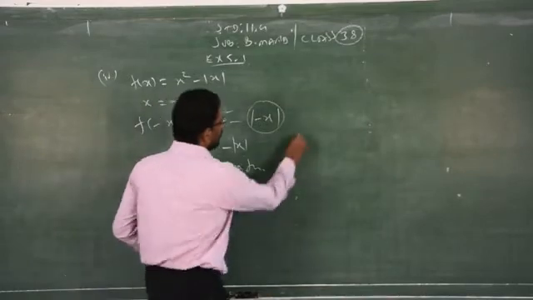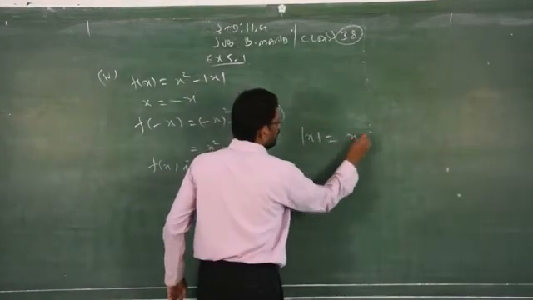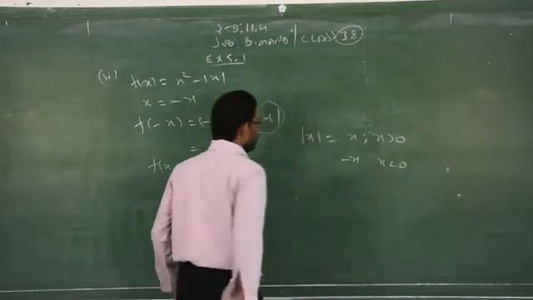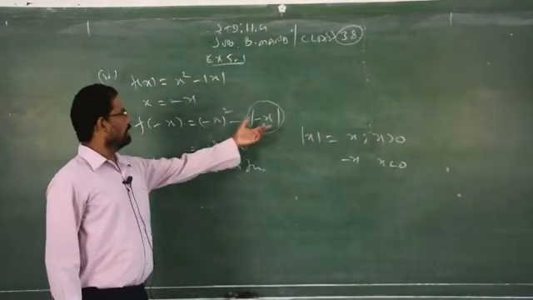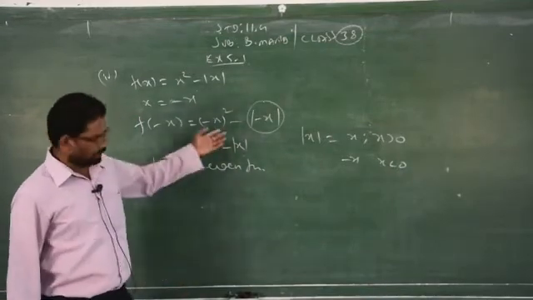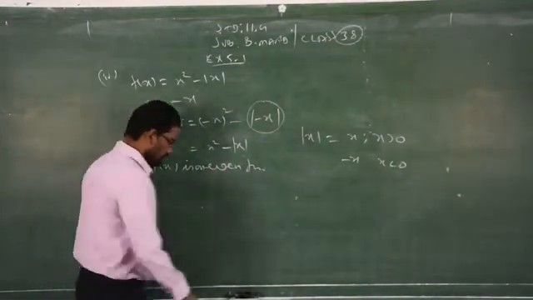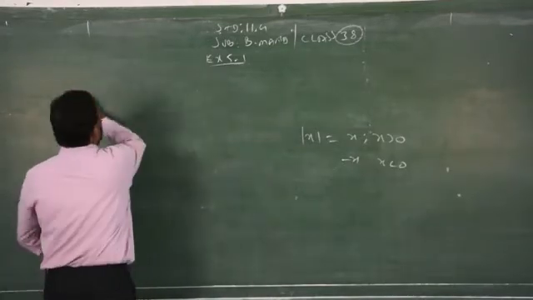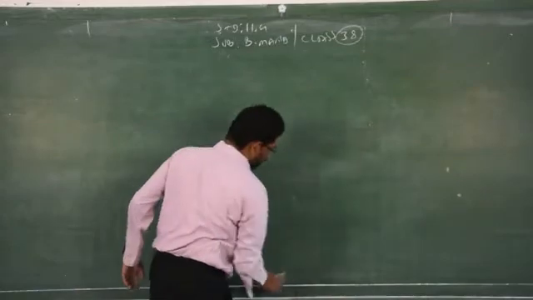Modulus of x you can rewrite as x for x greater than 0, and minus x for x less than 0. So when you take the modulus of a negative value, it will always be positive. So no changes in this question. Therefore, you have to write it is an even function. Clear? The last one is homework, only one line answers.